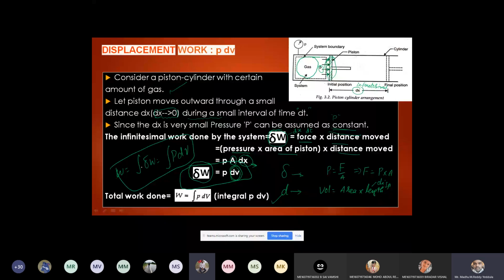We'll stop today. We just completed displacement work in thermodynamics. Very important formula: W equals integral P dV, where P is the pressure acting over the piston and dV is the change in volume of the gas.